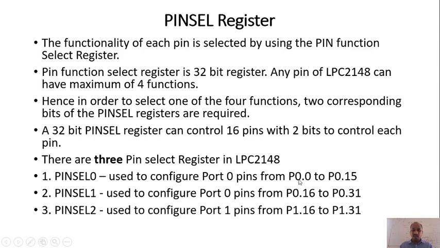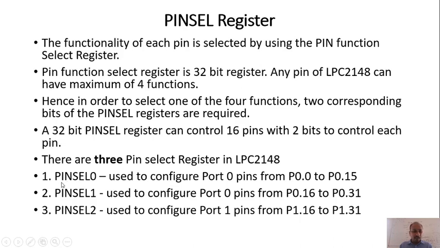That means P0.0 is identified by one pin, P0.1 will be identified by one more pin, and similarly P0.15 will be identified by one more pin of the NXP LPC2148 IC. So pin select 0 is able to identify the pins from P0.0 to P0.15, totally 16 pins.